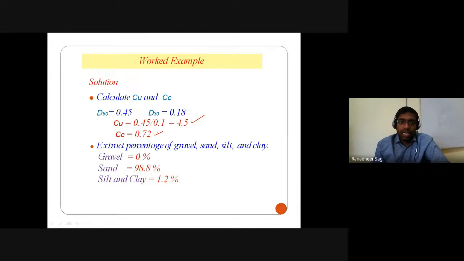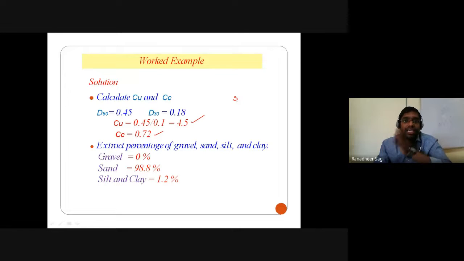We don't have any gravelly particles in this soil; the major proportion is coarse-grained soil, and within that, 98.8% of the total soil mass is sandy soil. It means that the first letter in the symbol notation is S, that is sand.